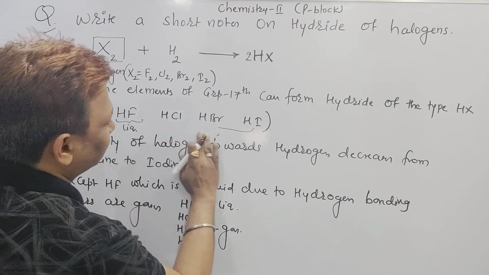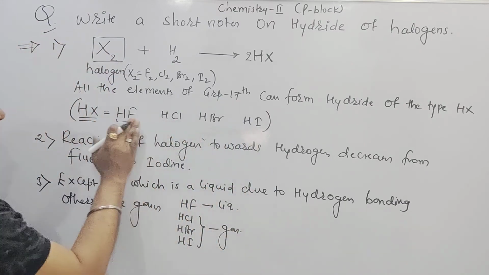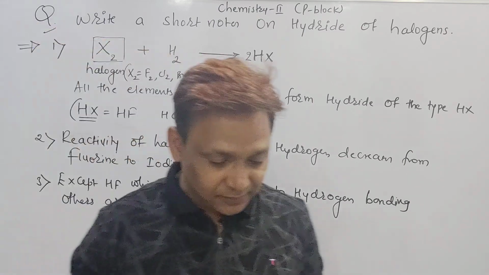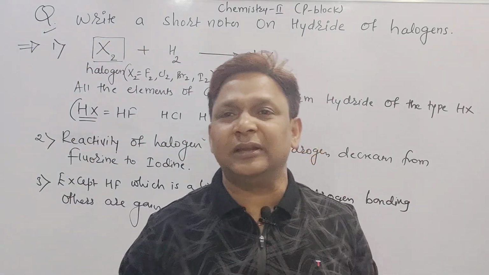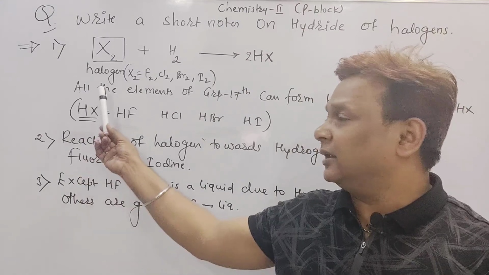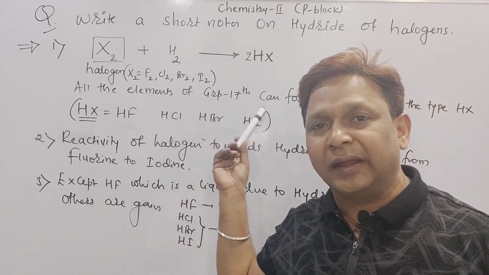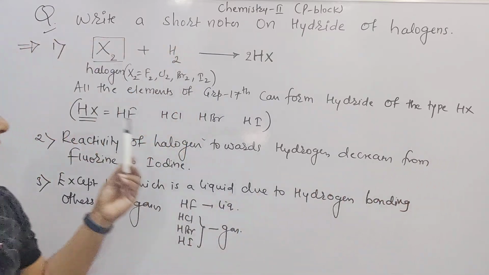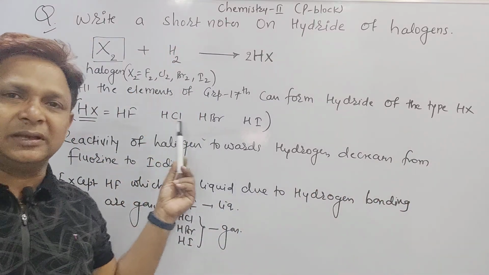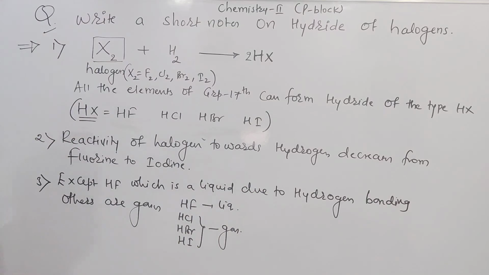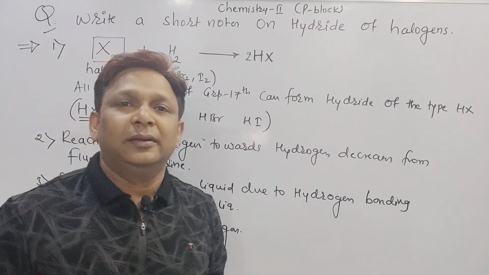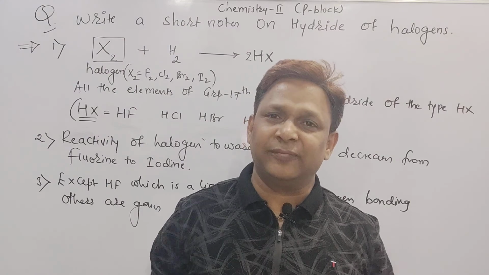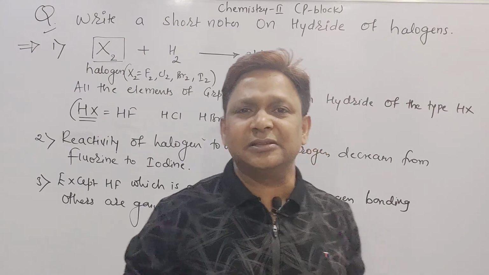You can take this out from here, otherwise you will get confusion. So how many points are over? 3 points. What are the 3 points? All the elements of group 17 can form the hydride of the type HX. What is HX? It may be HF, HCl, HBr, or HI. Point number 2: reactivity of halogen towards hydrogen decreases, means fluorine is more reactive and iodine is less reactive.